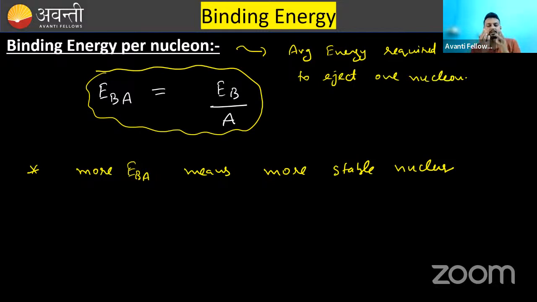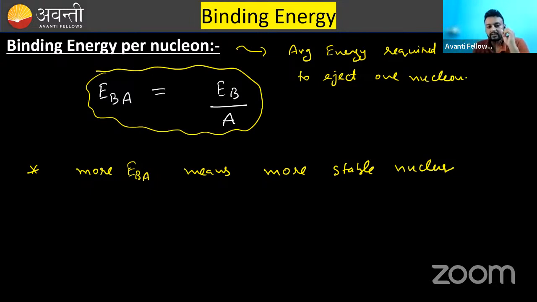That means a nucleus contains a lot of nucleons. Out of those nucleons, the average energy required to remove one nucleon is called as binding energy per nucleon. That means if binding energy per nucleon is more, that means to remove one nucleon, you need more energy.